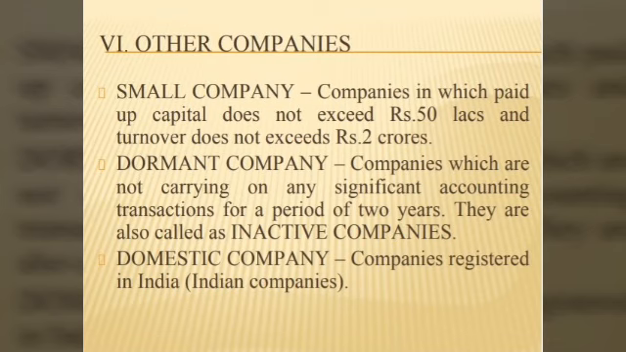Next one is dormant company. You all heard about dormant partner. Like that, this is a dormant company. That is the company which is not active. That is inactive companies. They are not carrying on any business, any accounting transactions for a period of 2 years. And the last one is the domestic company. Domestic company is nothing but the Indian companies. The companies which are registered in India are called domestic companies.